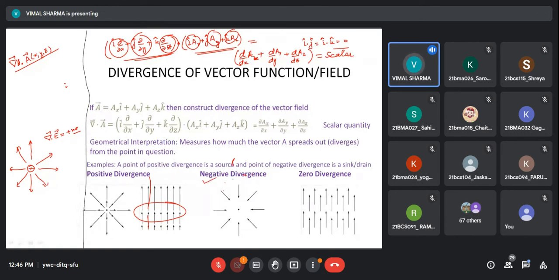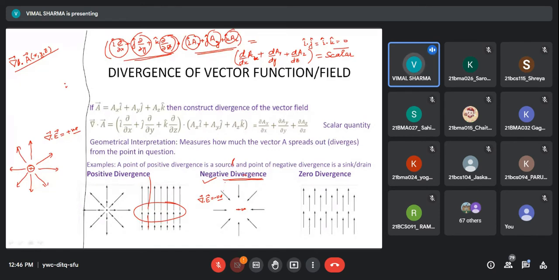Then, as I said, for negative divergence or convergence, if I have a negative charge here, the electric field will converge. And the divergence of the field due to a negative charge is negative.